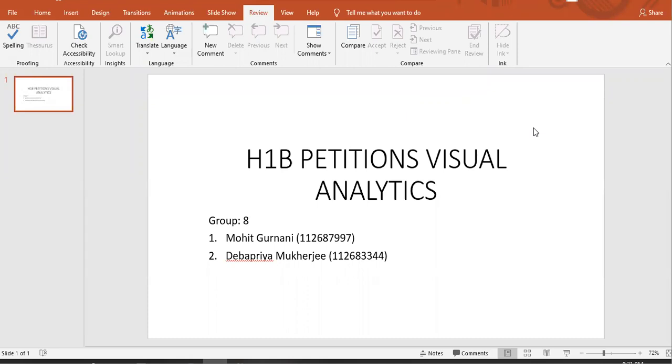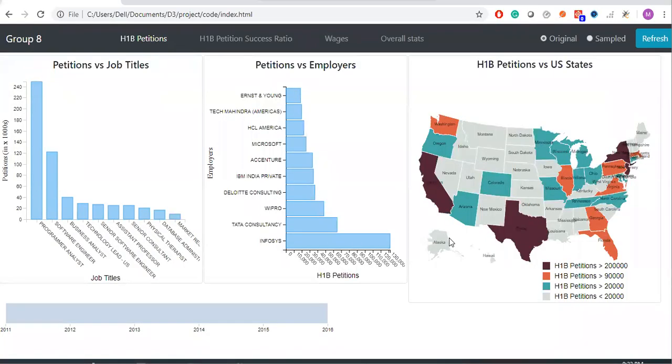So we have been working on a project, H1B Petitions Visual Analytics. Through this project, we'll be analyzing how different attributes such as employers, wages, and job titles impact the H1B visa petitions, along with the success ratio. I'll ask Mohit to tell us more about the details of this project.